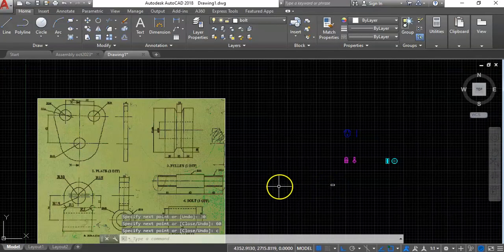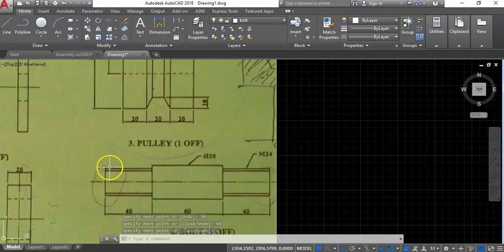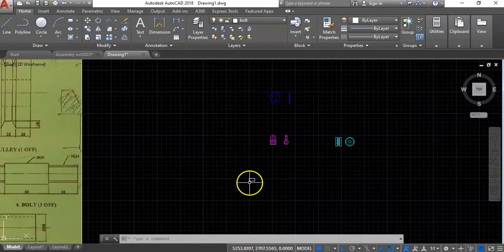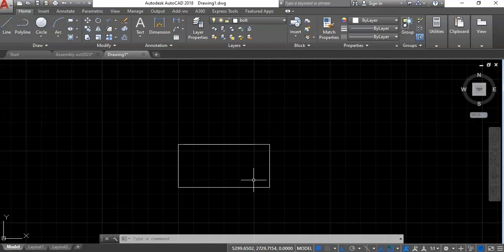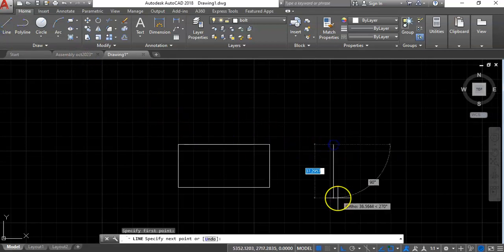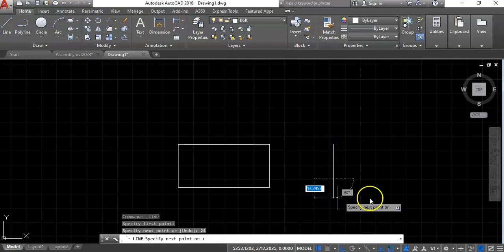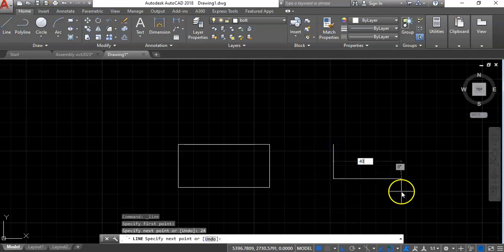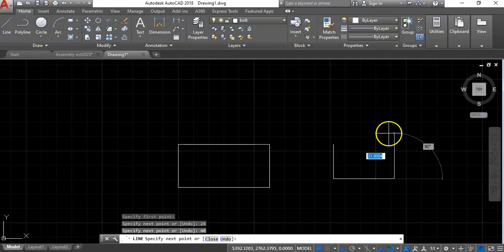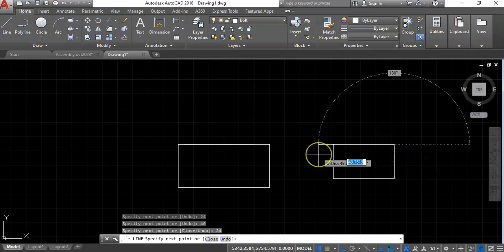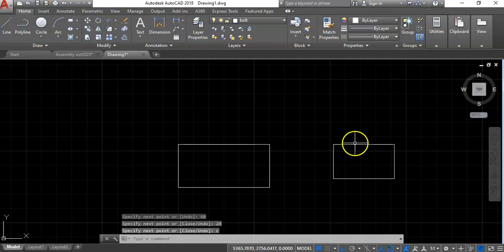Then next I'll have to draw this part. So 40 by 24. I'll just do another rectangle. This is 24, then 40, 24, then just say close.